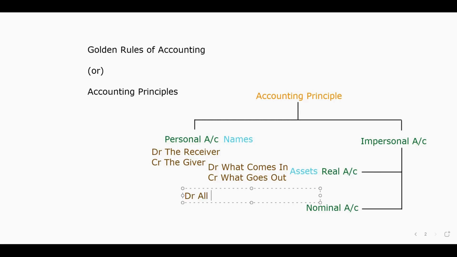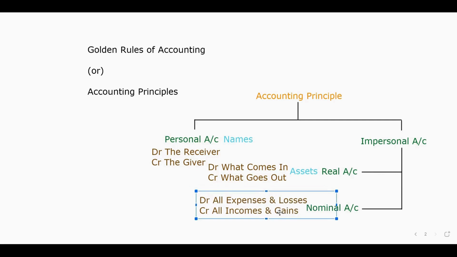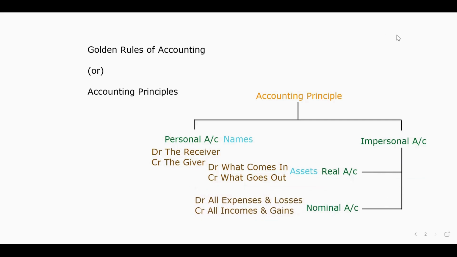Debit all expenses and losses, credit all incomes and gains. So this is the principle of nominal account. All other items like expenses, losses, income, gains, everything will come up. These three accounts are the main accounts. So that's why this will be called the accounting principles or golden rules of accounting.